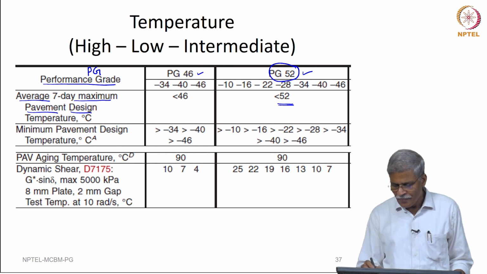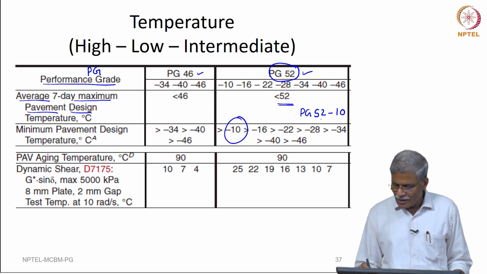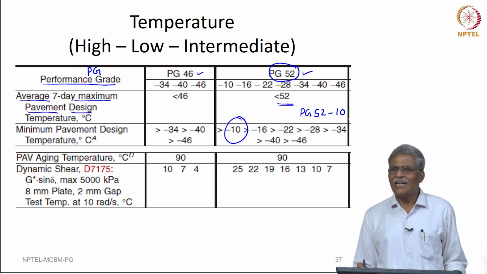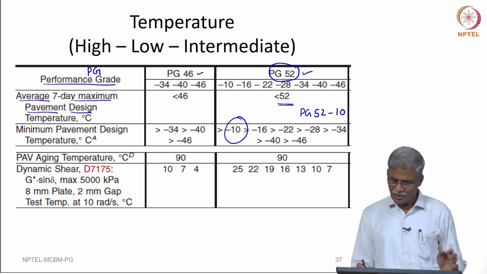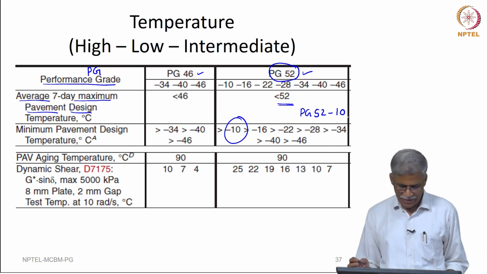So, that means if you write PG 52 minus 10, this corresponds to this value. So, this particular grade of bitumen can give a satisfactory performance if the 7-day maximum pavement design temperature is less than 52 and it is up to minus 10 degree centigrade.